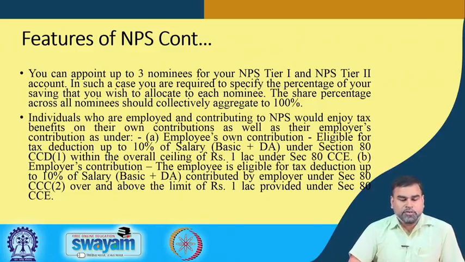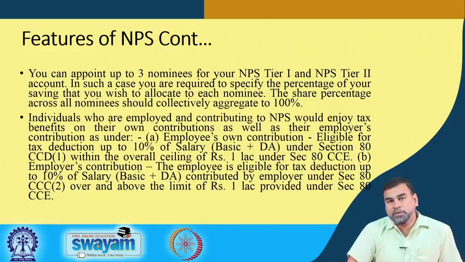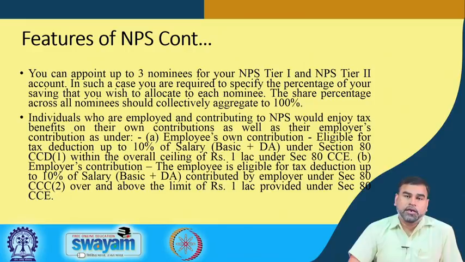You can appoint up to 3 nominees for your NPS Tier 1 and NPS Tier 2 account. But the Tier 2 account you can withdraw from whenever you want, because that is apart from the 10%. If you want to deposit extra, you can deposit, but there is no matching amount from the employer or the government, and that amount can be invested by the pension fund manager. Whatever money you have, you can withdraw whenever you need.